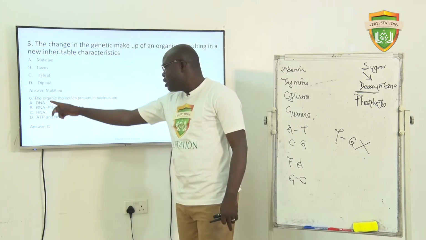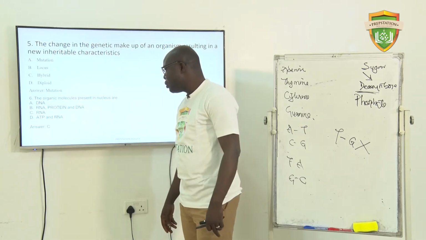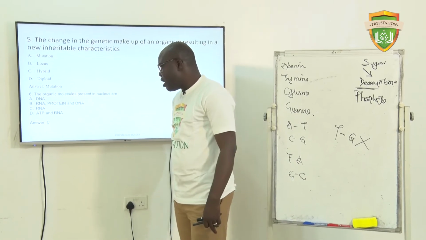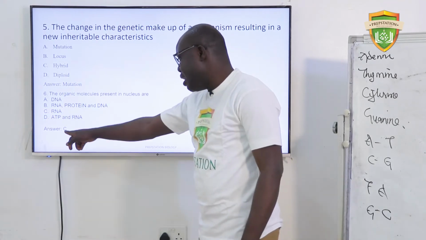Now the next one. The organic molecules present in the nucleus are: A, DNA and RNA; B, protein and DNA; C, RNA and ATP. Please, the answer is A, DNA and RNA, not C.